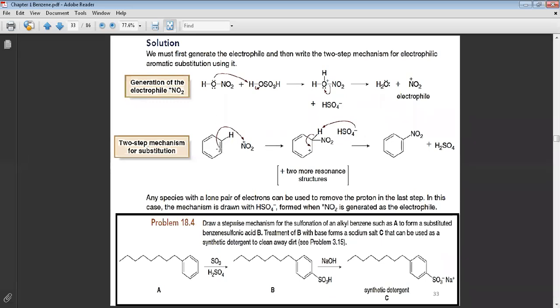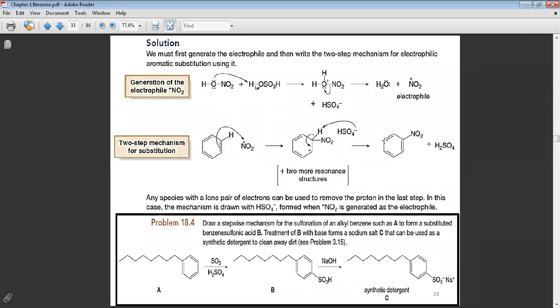This pi bond will open to attack the nitronium ion. That means there will be a positive charge here, and we have resonance, this plus two more resonance structures. You can draw the resonance structures. Finally, the base, the negative charge, will attack the proton to make the aromatic system again.